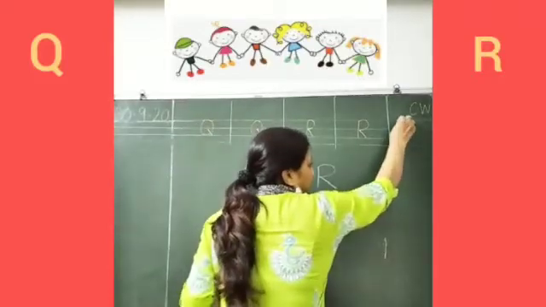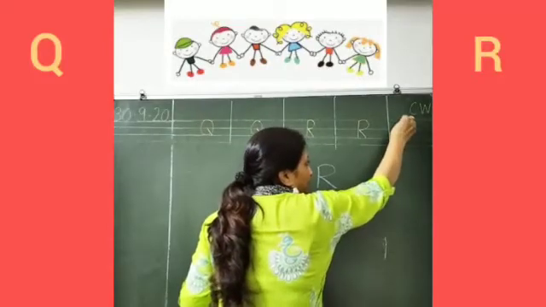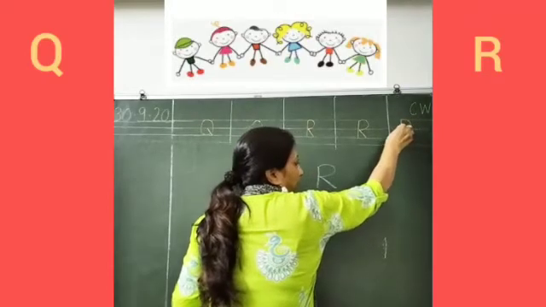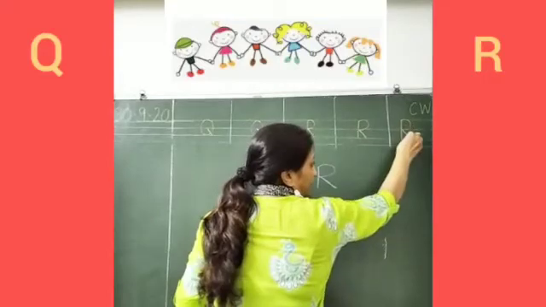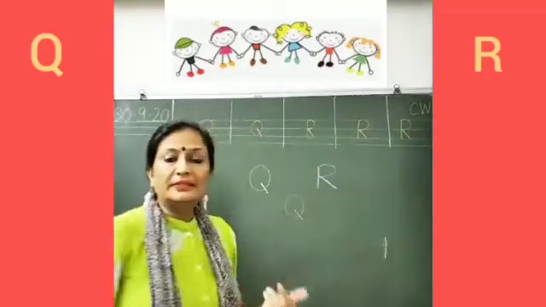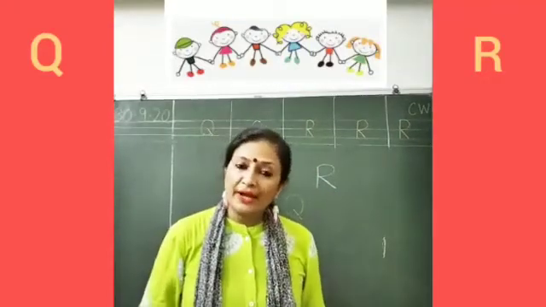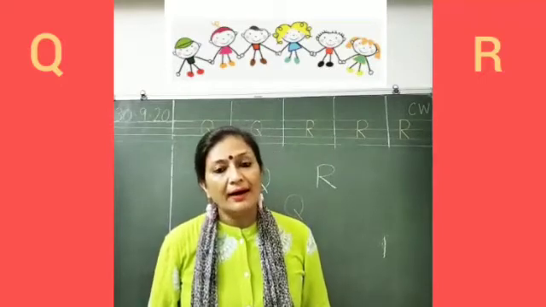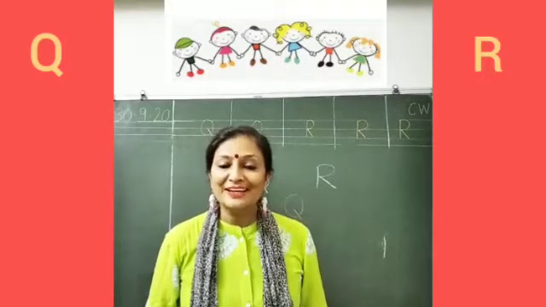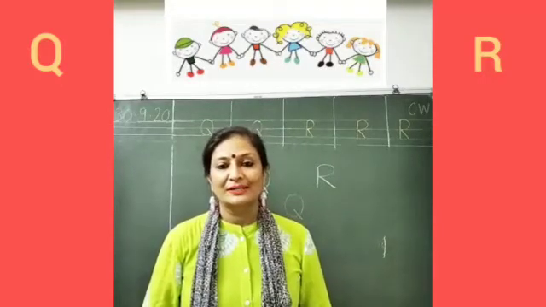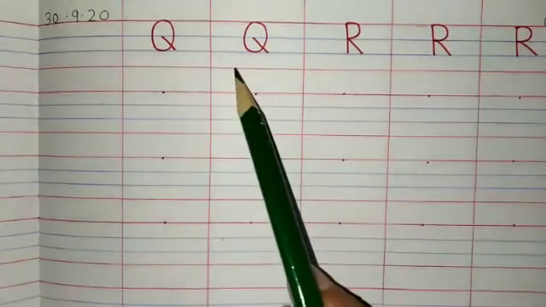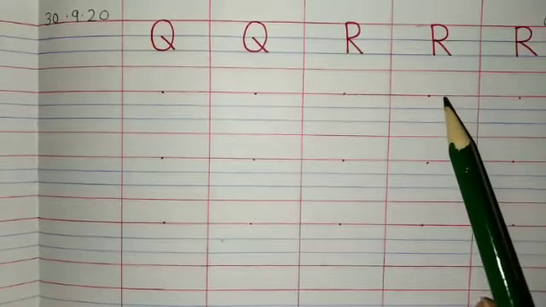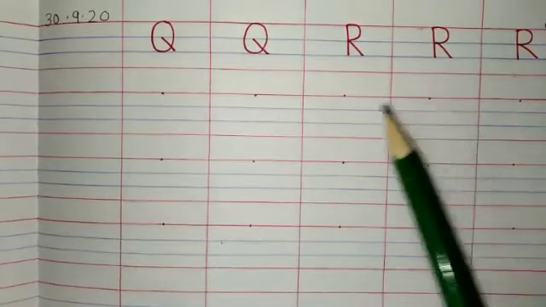Once again, let us see this. P for a parrot first we will write, and a slanting line from here. This way, children, you will write Q and R in your English notebook. We will write capital Q and R in our notebook. It is very simple to write Q.